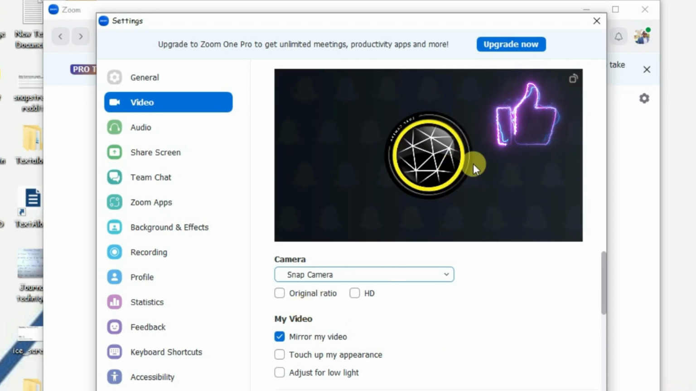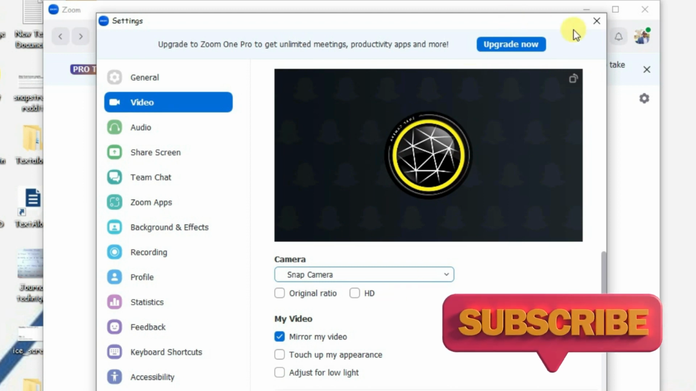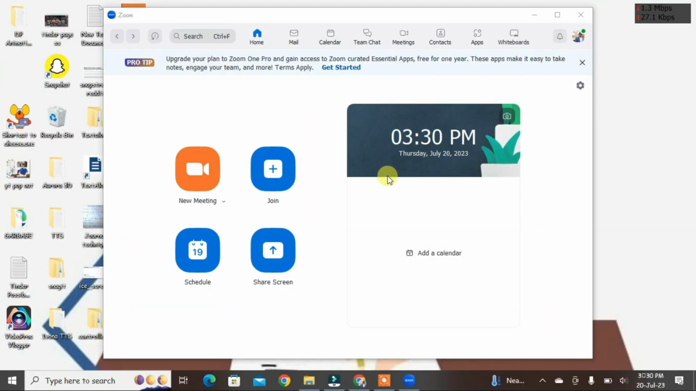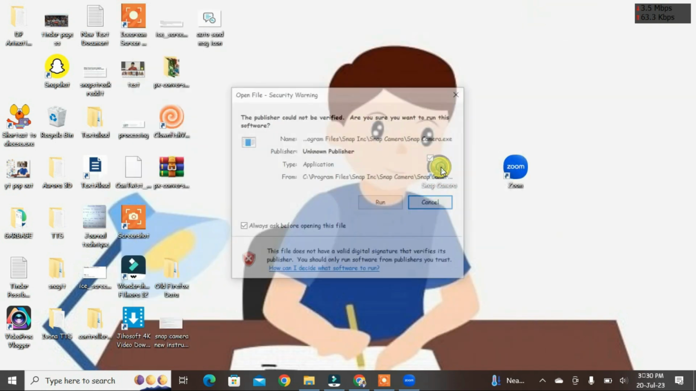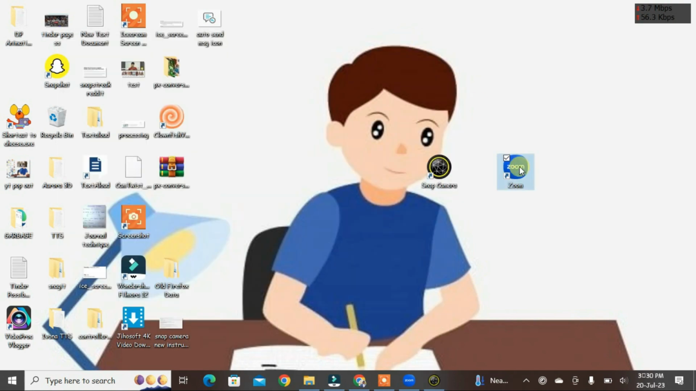Now Snap Camera is not launched, so it's showing this screen here. So what you need to do is just close it here, and I'm gonna launch Snap Camera now. Okay, launch it. So I have used the cartoon face filter here. Now let's minimize it and let's go to Zoom.